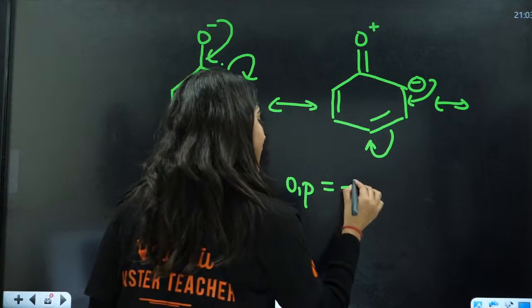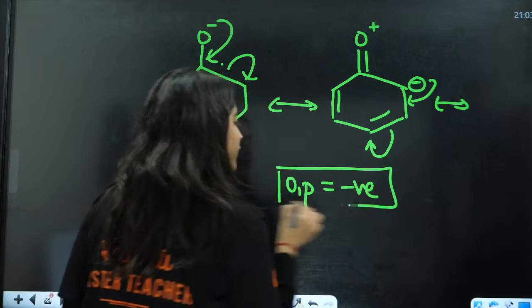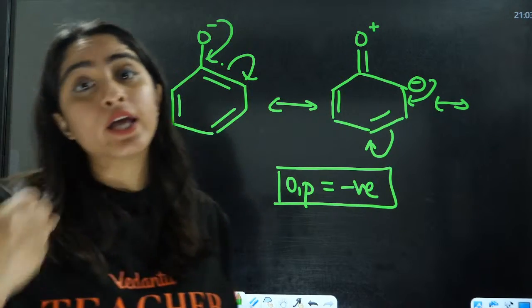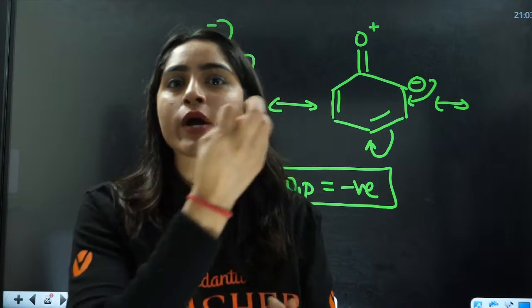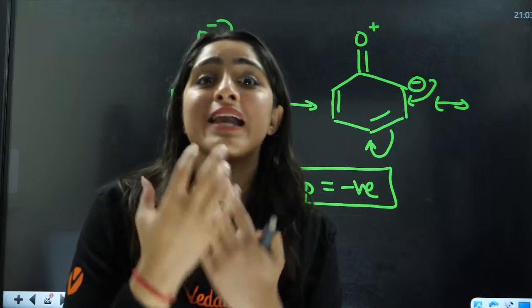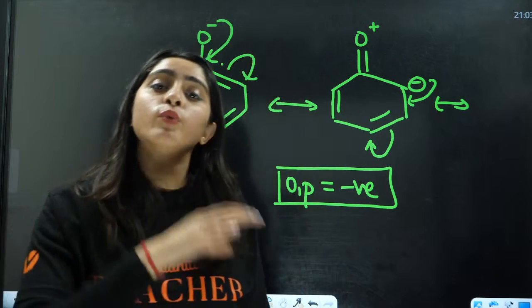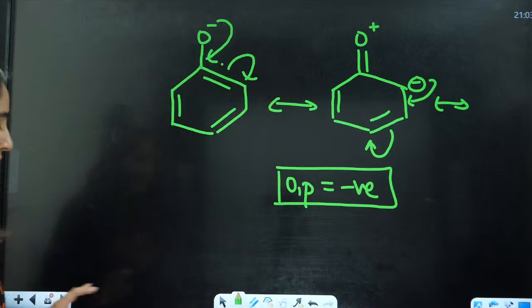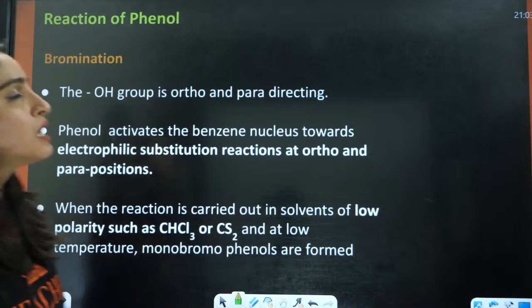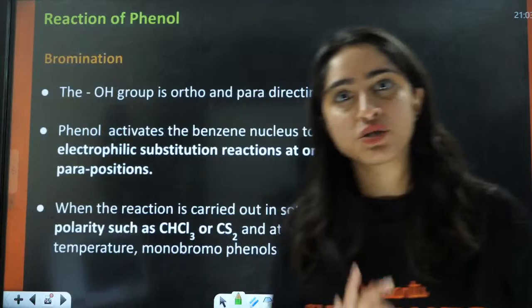So ortho and para are the negative positions. That is why if you have an electron withdrawing group in ortho and para position, that is going to have a good effect. That is going to decrease the electron density, and that is going to make the carbanion more stable, right? Okay, everybody? Yes. Perfect.